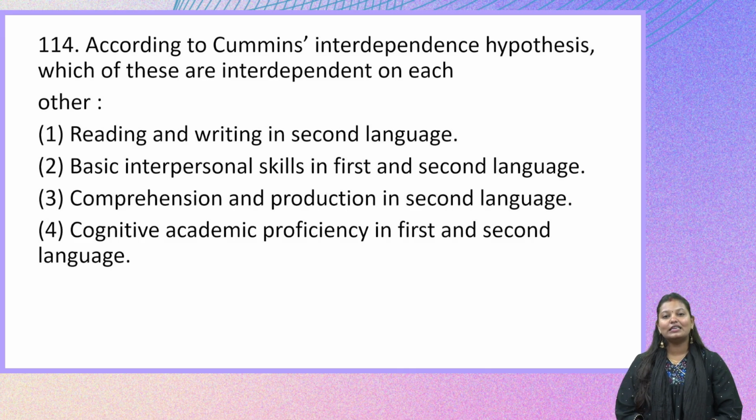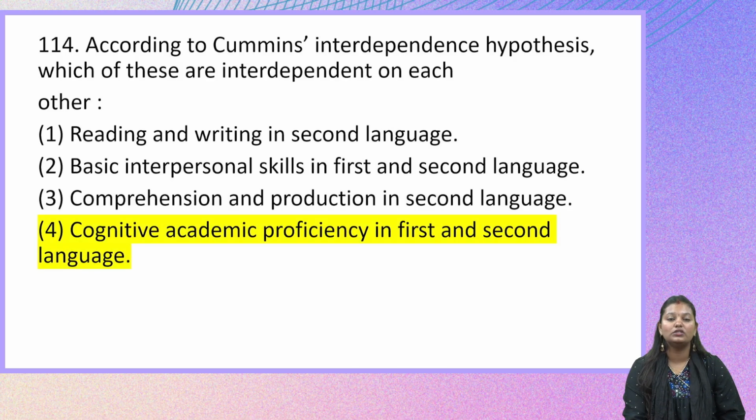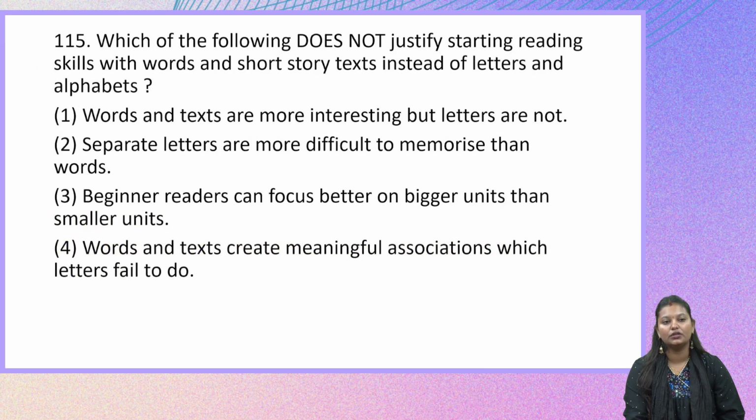So Cummins has given this particular interdependence hypothesis in order to talk about second language learning, and how, when, and what the relationship is between the proficiency in the first and second language. So the right answer here would be cognitive academic proficiency in the first and second language, which is option 4. Let us move on to the next question.